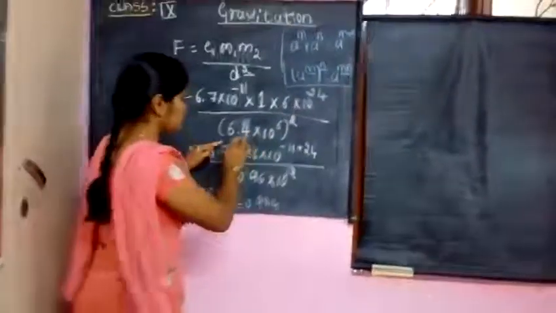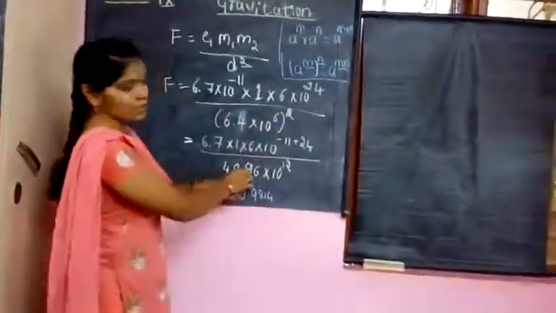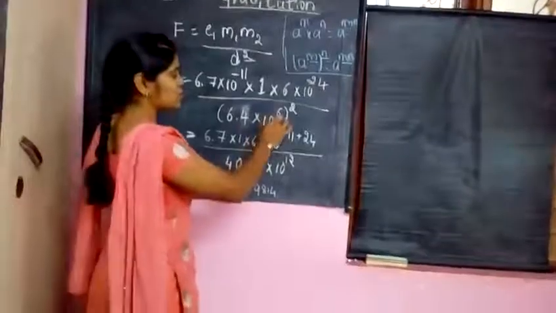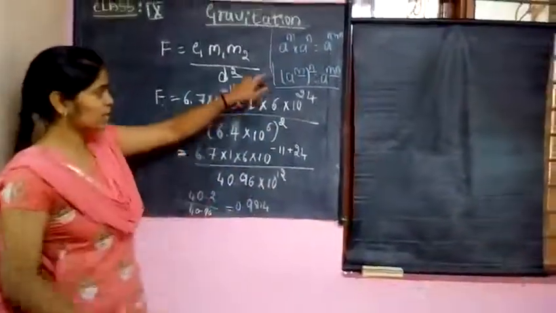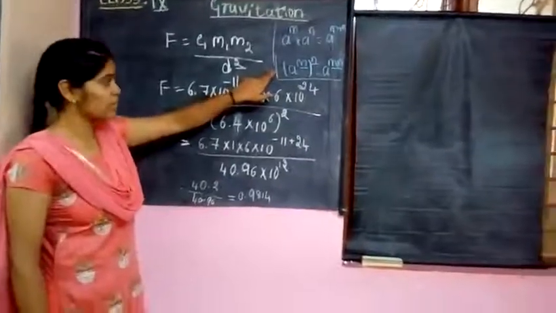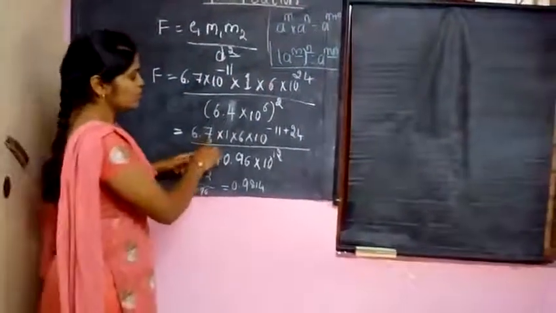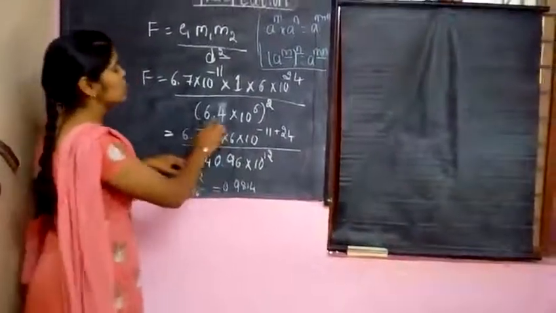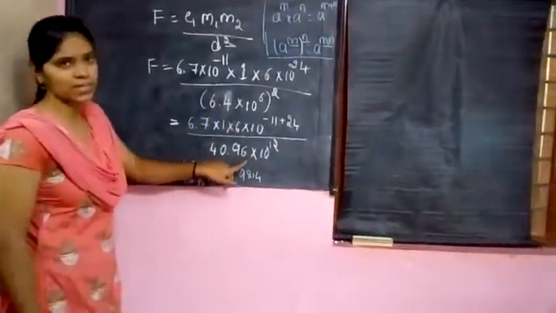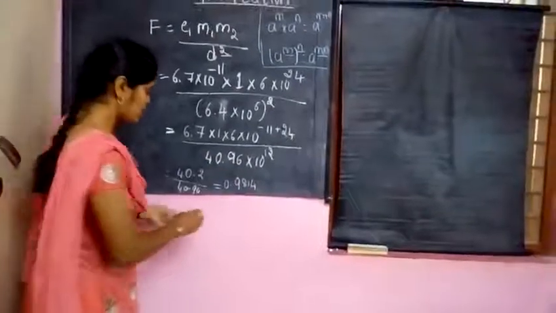Therefore 6.4 squared is 40.96. And 10 raised to 6 whole raised to 2 is 10 raised to 12. Okay, is that clear? Here I have written the formulas. So 6.7 into 6 will be 40.2, and the square of 6.4 is 40.96. So here we leave that.